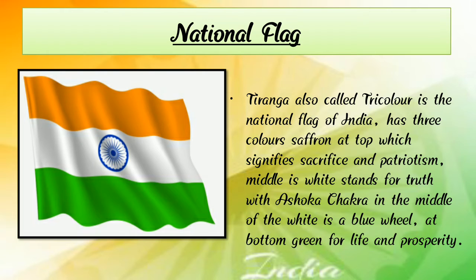So the three colors are saffron, white, and green. So, children, you all understand about our national flag.